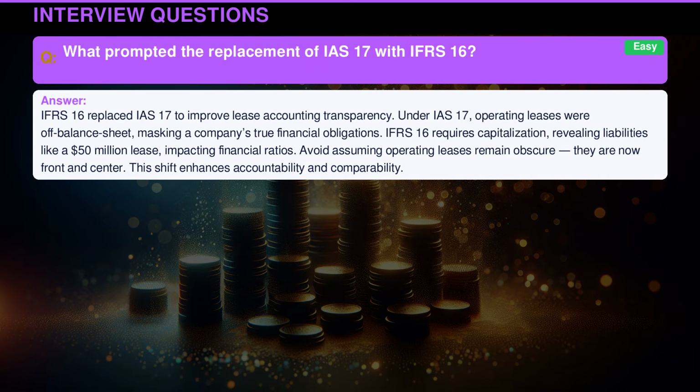International Financial Reporting Standard 16 replaced IAS 17 to improve lease accounting transparency. Under IAS 17, operating leases were off-balance sheet, masking a company's true financial obligations. International Financial Reporting Standard 16 requires capitalization, revealing liabilities like a $50 million lease, impacting financial ratios. Avoid assuming operating leases remain obscure; they are now front and center. This shift enhances accountability and comparability.